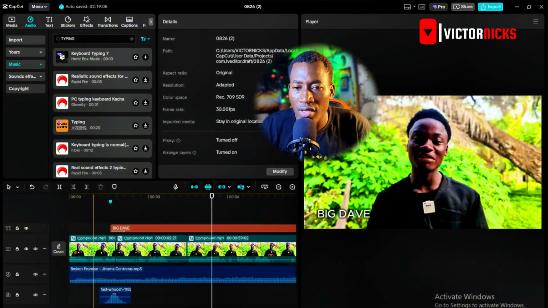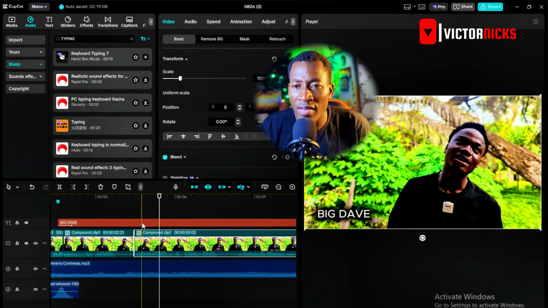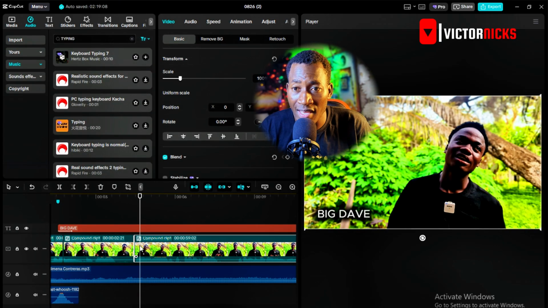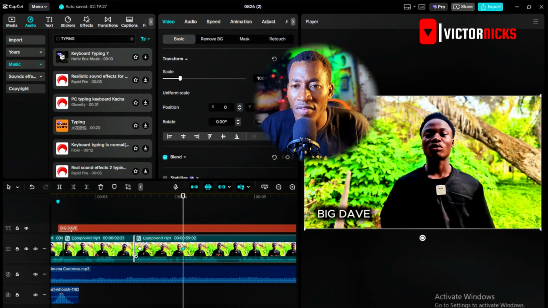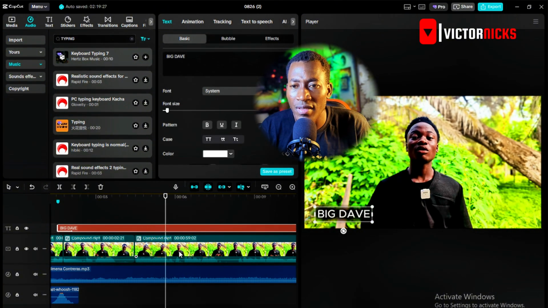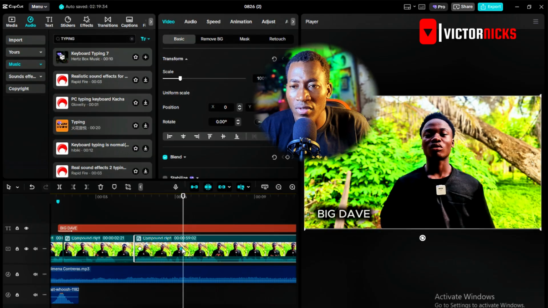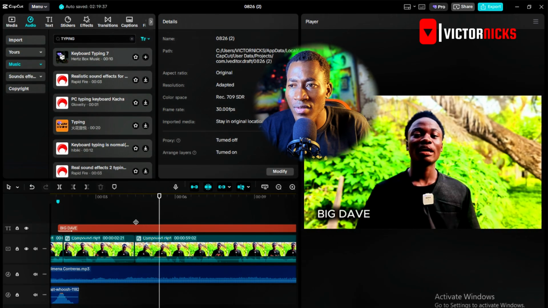Let me show you a little portion of the keyframe, how it works. For example, if I move a little bit inside the video, let's say I put my ticker here. I'm going to click on a keyframe. I'll drop a keyframe. Then I'll drop another keyframe. But before I drop a keyframe, I'll come to this keyframe and I'll increase this a bit. So let's play now.